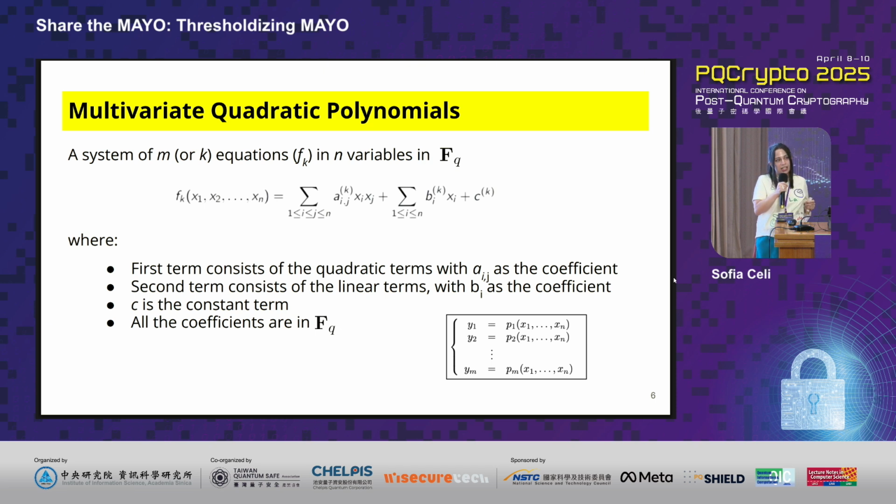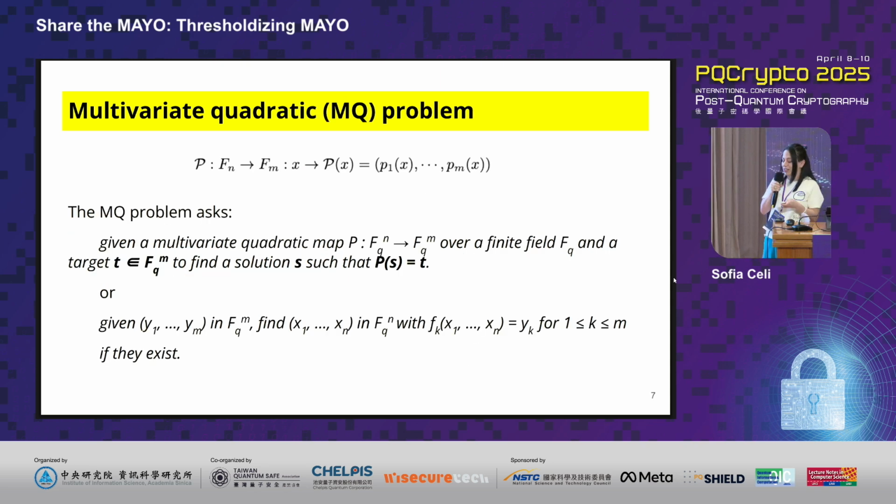Essentially, all of the coefficients in each one of those components are going to be taken from the finite field. And this is kind of like the classical description of multivariate-based quadratic cryptography. In the more modern description, we really don't care about the linear component or the constant term, but we're just going to be focusing on the quadratic component. But essentially, that's how it looks.